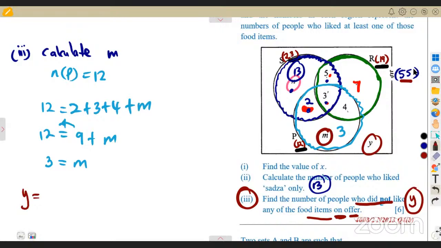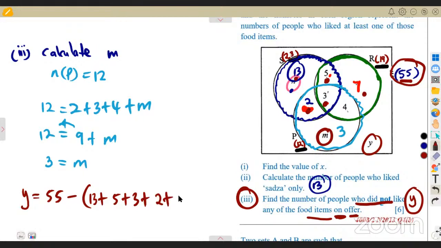We are now removing everything from 55, the universal set, starting from this N, which is 13, plus everything on your diagram. There's a 5, a 3, a 2, a 7, a 4, a 3 here.